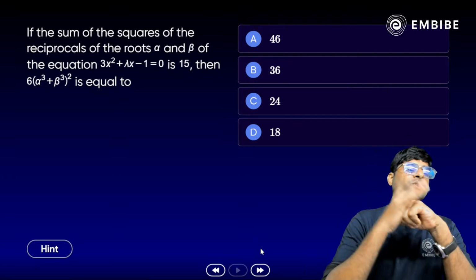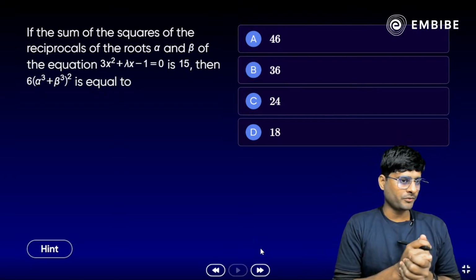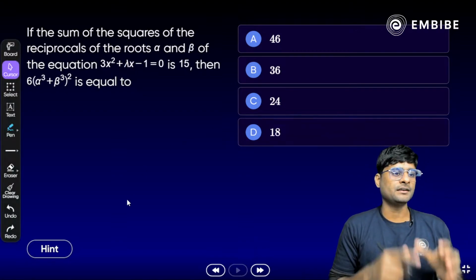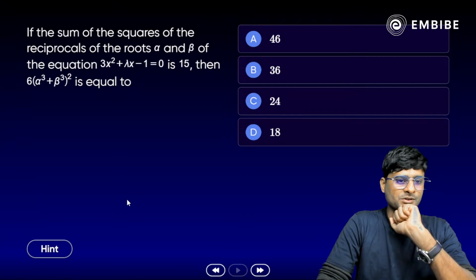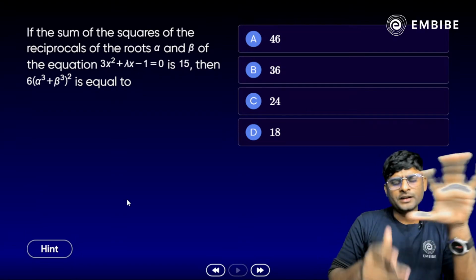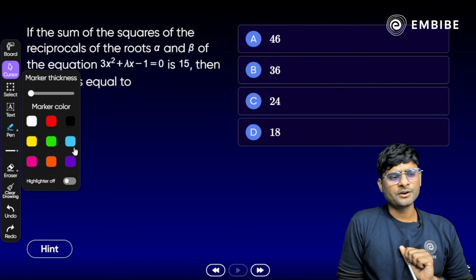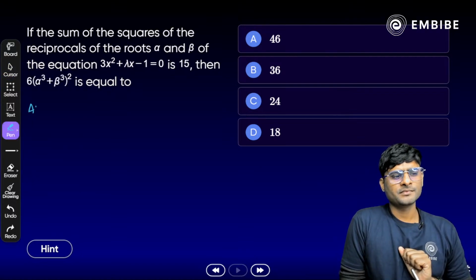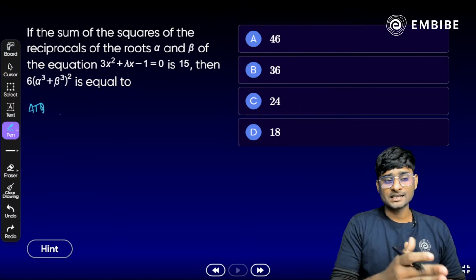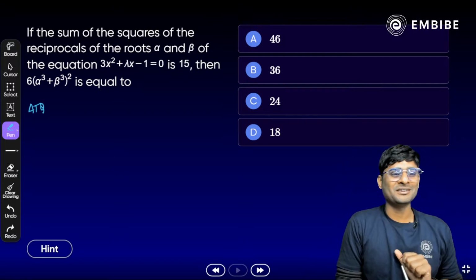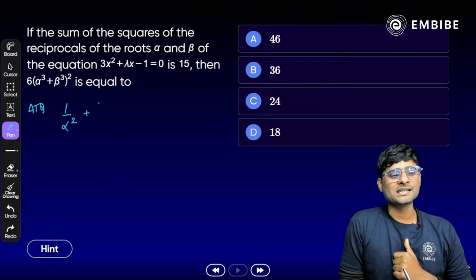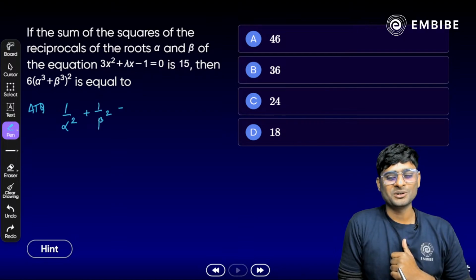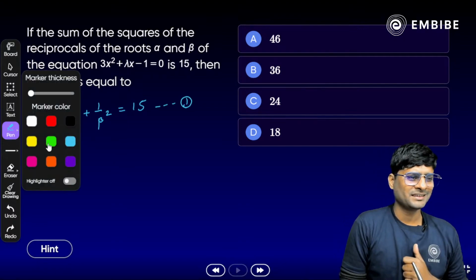Okay, so let's try to solve it. What will be the answer? Think about it. How do we approach here? We have a quadratic equation already given here, 3x square plus lambda x minus 1. Any idea? Shantanu, that was correct. Very good. According to the question, if the sum of squares of the reciprocals of alpha and beta, the two roots, is 15, then 1 by alpha square plus 1 by beta square is equal to 15. It is already given. Let's call this equation 1.